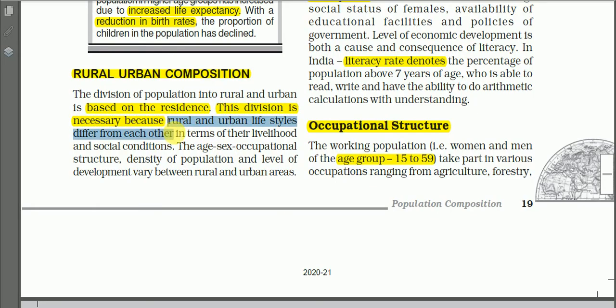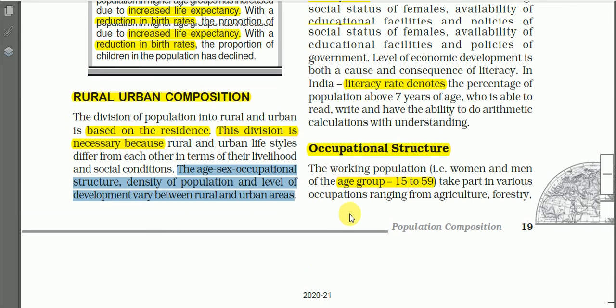So this division of population into rural and urban is necessary because rural and urban lifestyles differ from each other in terms of their livelihood and the social conditions. So in terms of occupation, in terms of lifestyle, in terms of social relationship, we find differences between the rural people and the urban people. The age, sex, occupational structure, density of population, and levels of development vary between rural and urban areas.